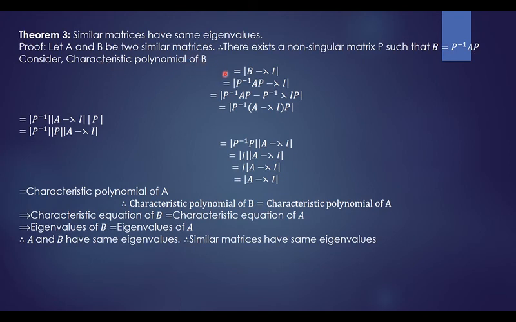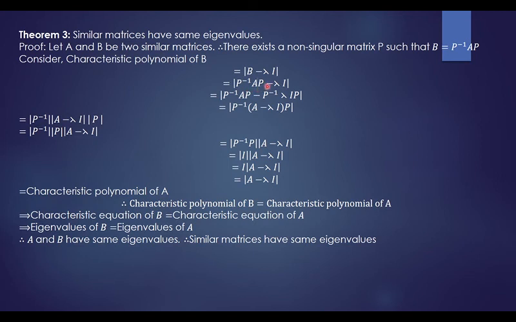Characteristic polynomial of B is given by the determinant of B minus lambda I. Characteristic equation means this determinant of B minus lambda I should be 0, but we are taking only the polynomial. What is B? Substitute for B as P inverse AP.